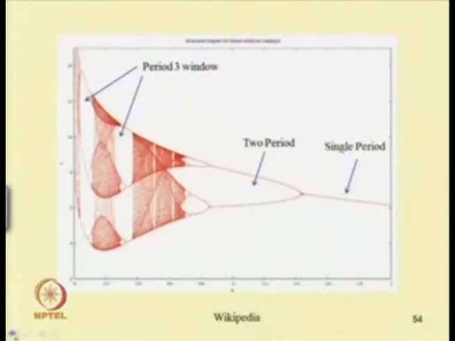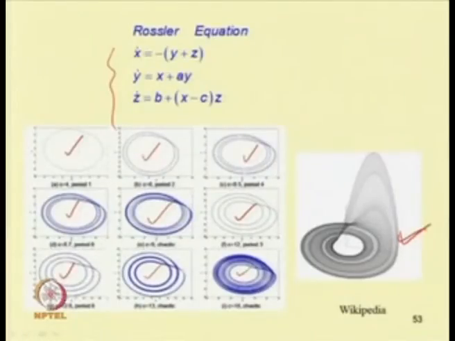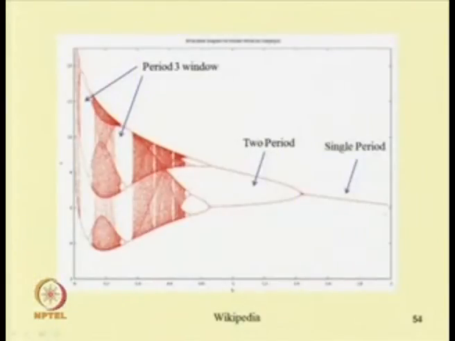If one plots the Poincare section, for a periodic response we obtain a single point, and for a period 2 response we obtain 2 points. If you go on increasing c from 4 to 6, at c equal to 6 we obtain 2 points, while initially we have a single point. So the single point becomes 2 points, these 2 points become 4 points, 4 becomes 8, and 8 becomes 16 to make the response chaotic.